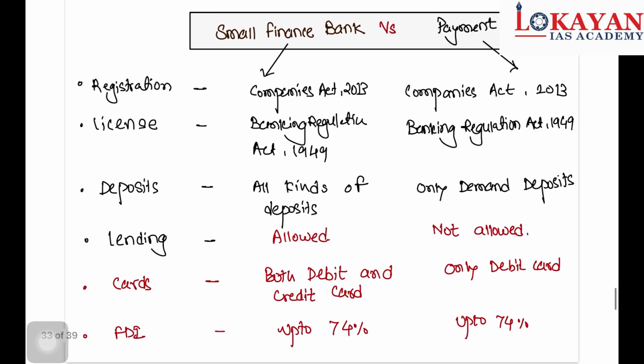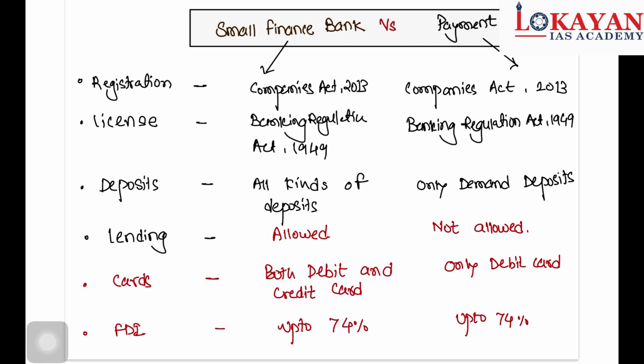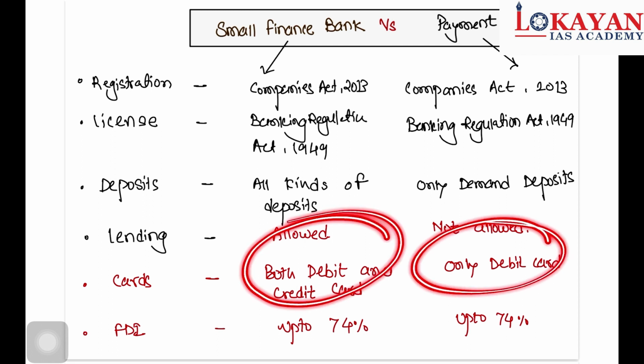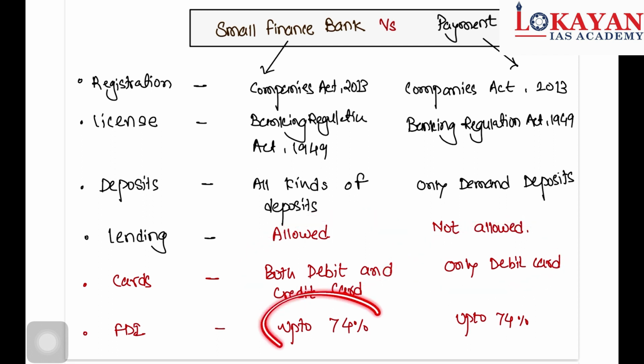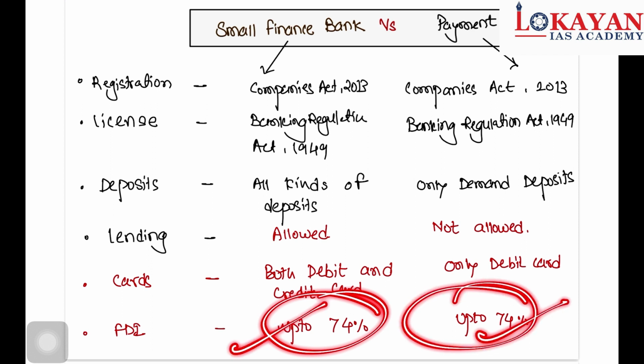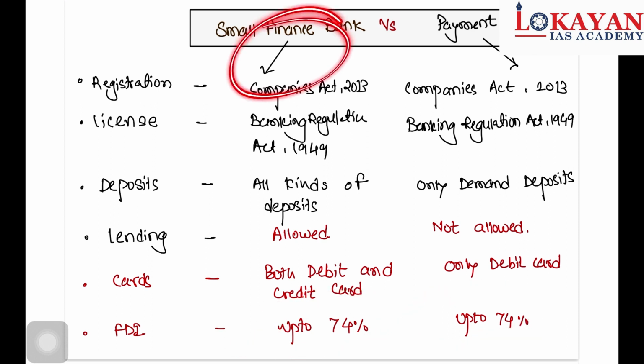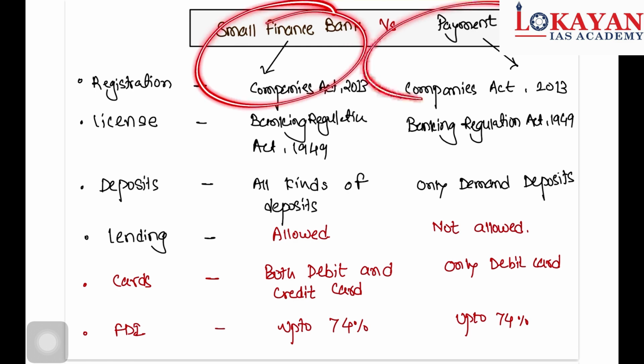So let's see the difference between the payment bank and small finance bank. Registration is under the Companies Act 2013 for both. Regulation is also the same, Banking Regulation Act 1949. Now see deposits. Small finance banks can accept all kinds of deposits, but payment banks only demand deposits, no saving deposit. Lending allowed, lending not allowed. Both debit card and credit card, only debit card in case of payment bank. FDI up to 74% is the same. These are the crucial differences between payment bank and small finance bank.